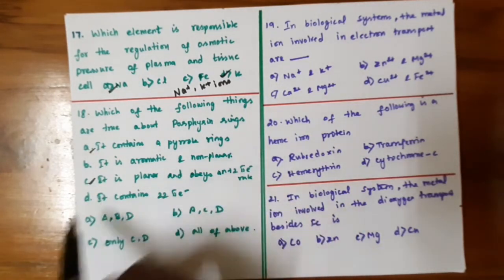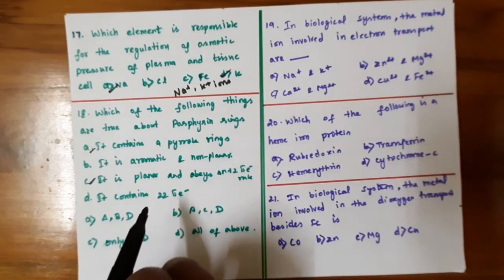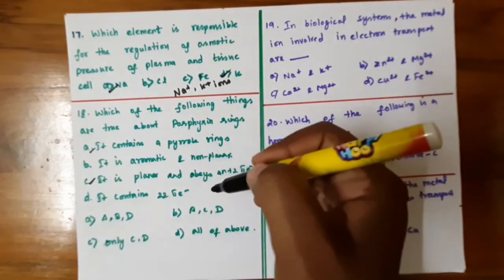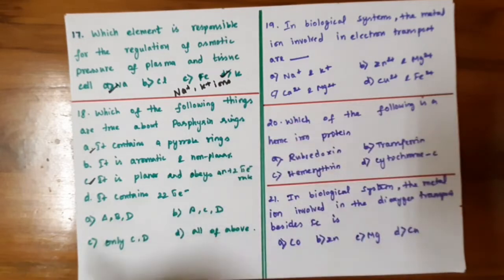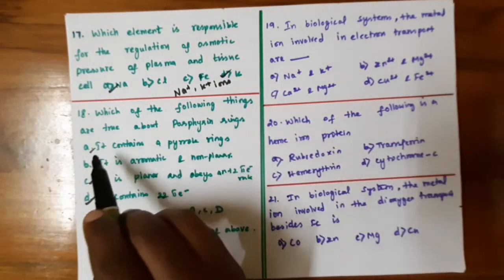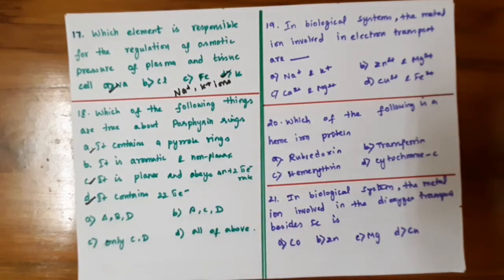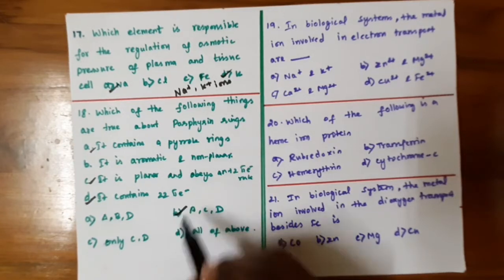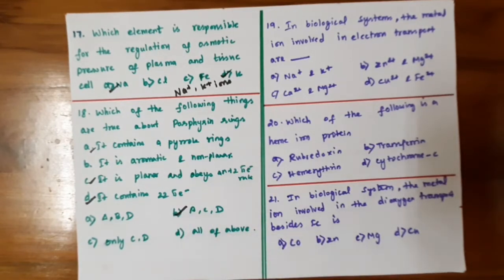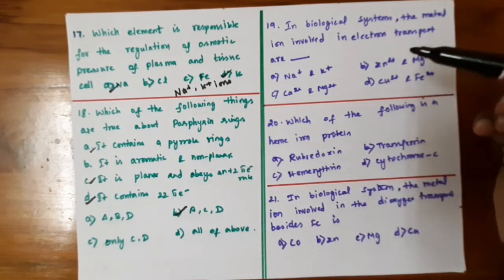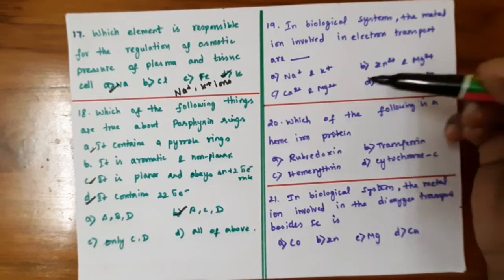And it has totally 22 pi electrons. Porphyrin rings have alternate single and double bonds, so it obeys the 4n plus 2 pi rule and it contains totally 22 pi electrons. If you see the structure of the porphyrin ring, it will be easy to understand. So among these, options A, C, D are true about the porphyrin. So option B is finally the correct answer.